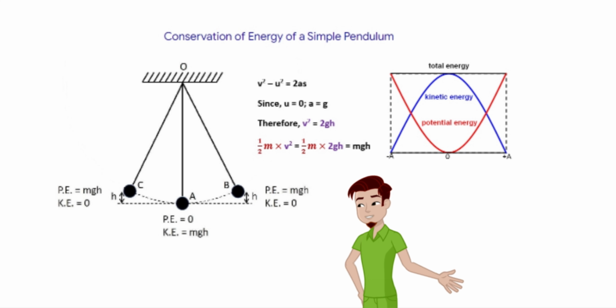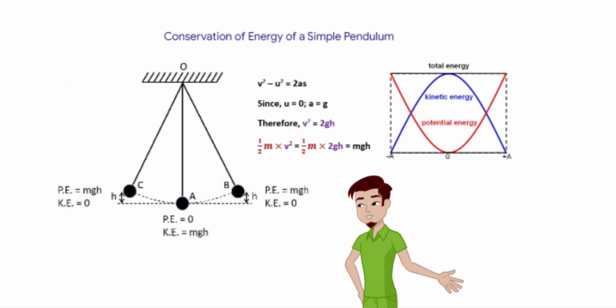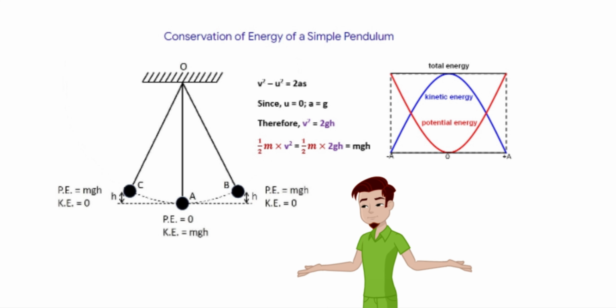When the bob is at exactly middle position, its potential energy is zero. But kinetic energy is maximum. With the help of equation of motion we can show that the kinetic energy at the middle point is equal to mgh. Thus the total energy is mgh. This shows that the total mechanical energy for a simple pendulum remains conserved.